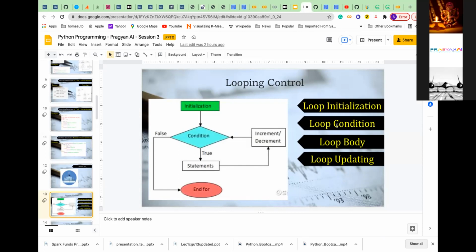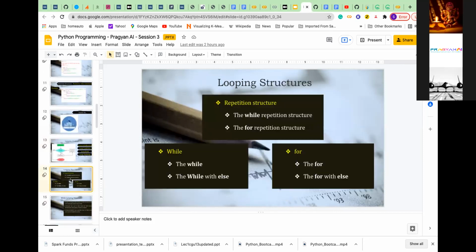After 1 round is done, you have to update things, and then again you check what is my set target and how much I have done. I have set for 4 rounds, I have completed 1 round. Okay, next another round, I have completed 2 rounds, 2 is less than 4, so again you continue. Something similar to that we will do. Loop statements are also something similar. There is an initialization, there is a conditional, there is a loop body, which means the activities you are trying to do, and there is an updating. I hope you understood this.